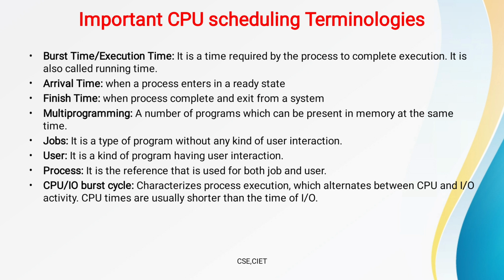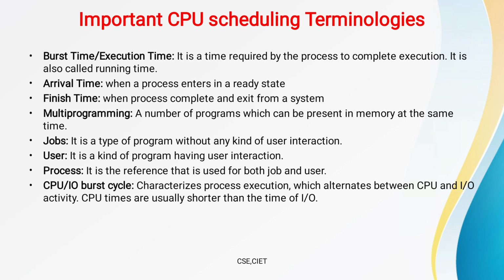Process: what is a process? Already we know, it is the reference used for both job and user, meaning a program under execution. The next one is CPU or IO burst cycle. It characterizes the process execution, which alternates between CPU and IO activity.